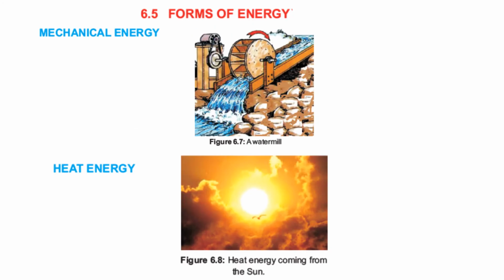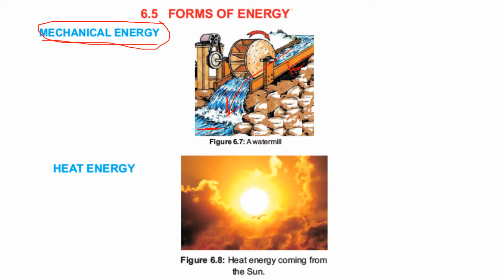So class, first of all, we have to discuss mechanical energy. What is mechanical energy? Mechanical energy is energy that is possessed by a body due to its motion or position. And when there is motion and position involved, we can say that the body has mechanical energy. Right? So if you see water running down through this water mill, it possesses potential energy because the water is coming from some height, and when it goes down, it possesses kinetic energy. So we can say that a water mill has mechanical energy.